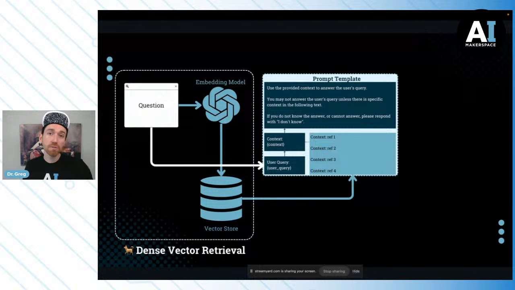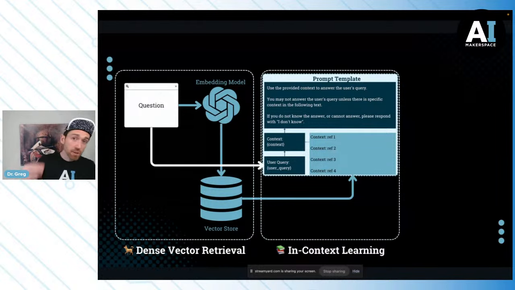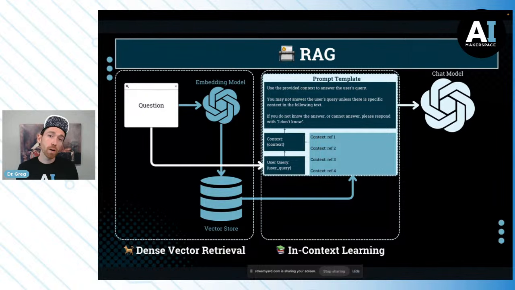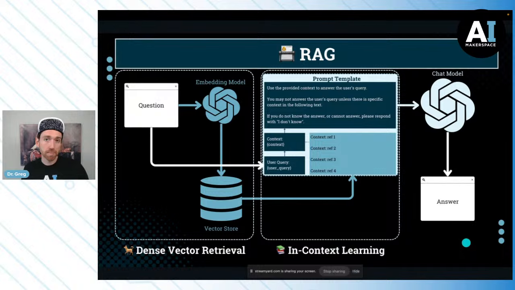It improves our ability to leverage context. And again, this RAG process is mostly completed at this point, but we haven't done the G, the generation that requires pushing through to the chat model for an answer.